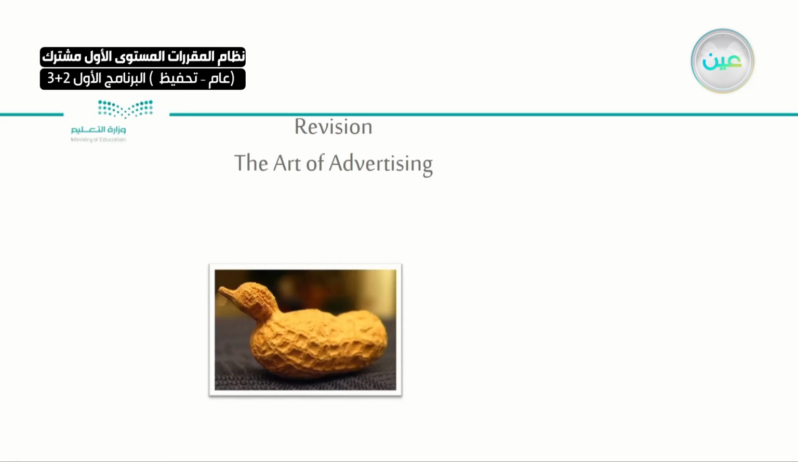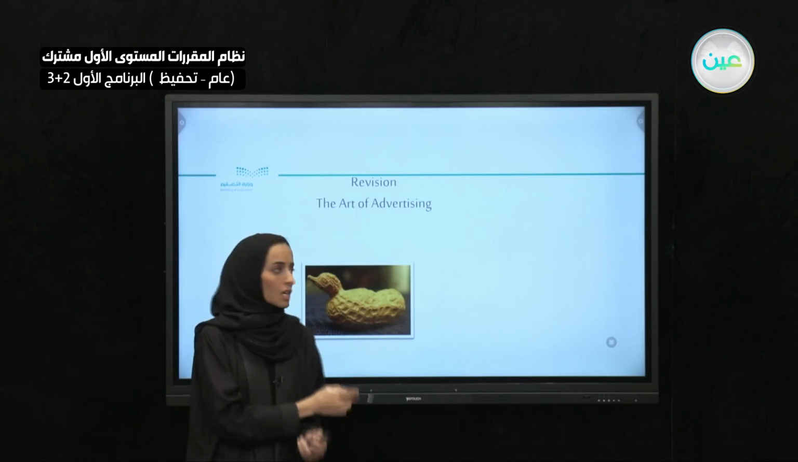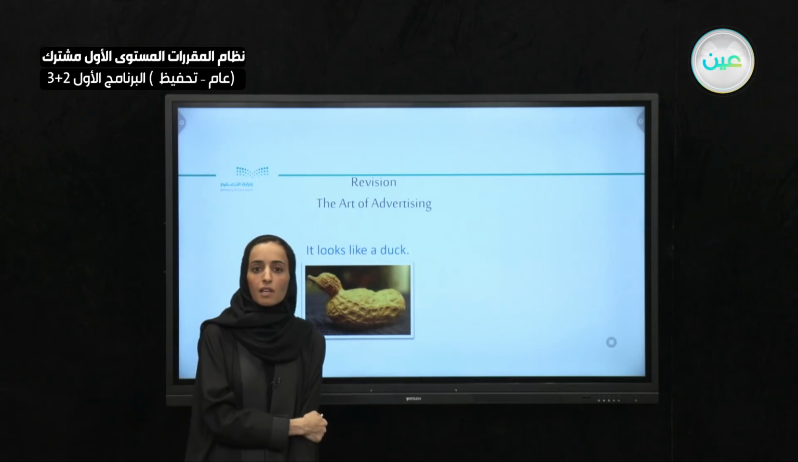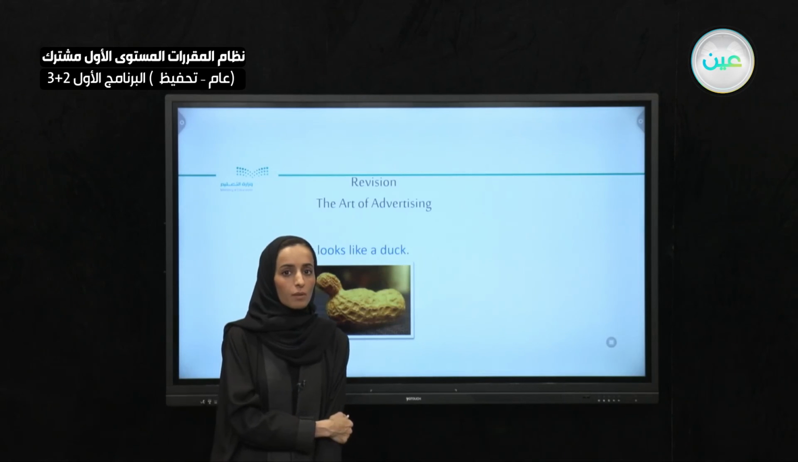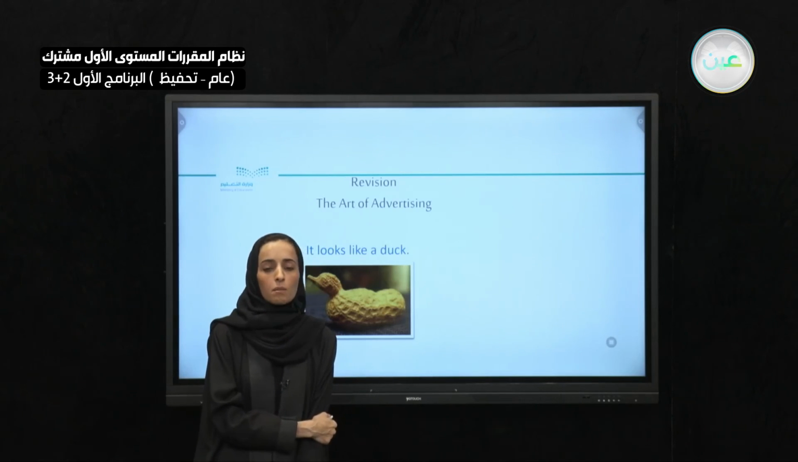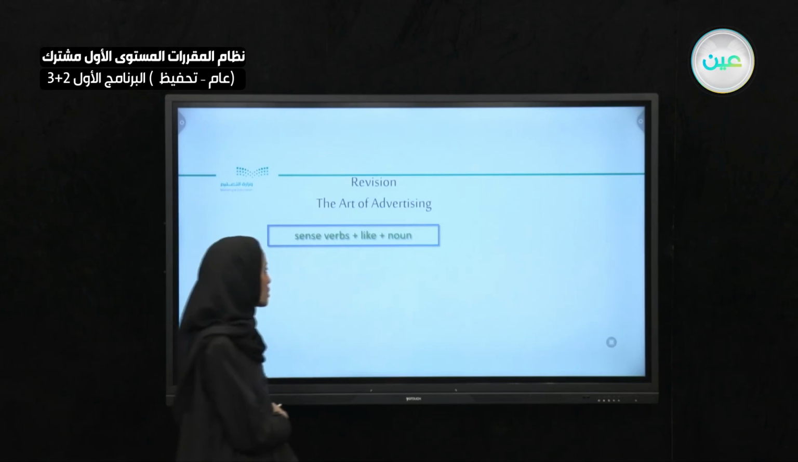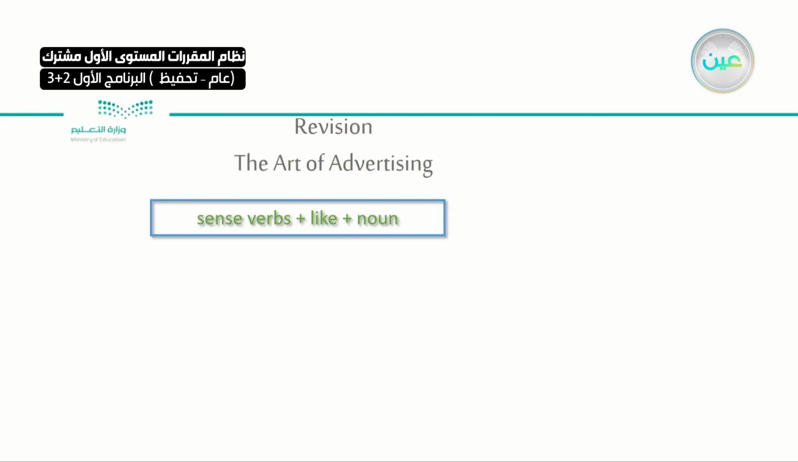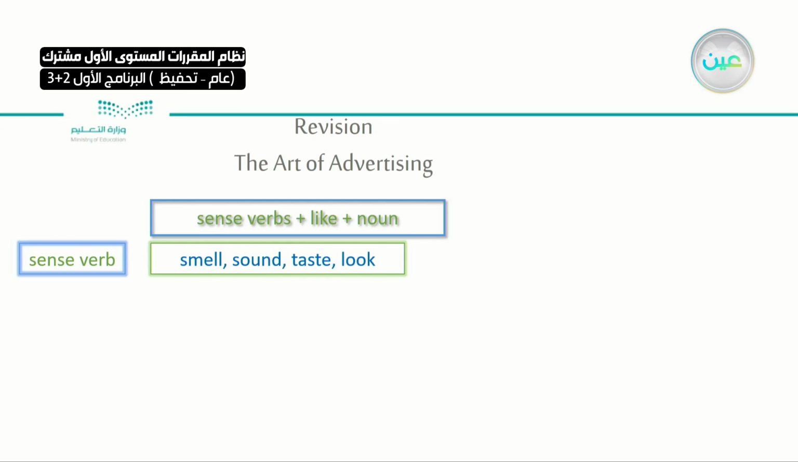So let's look at this picture. What can you see? It is a peanut. However, it looks like what? A description. You can tell it looks like a duck. But if you look carefully, you will find out that it's not a duck. It is a peanut. In this way, we can use the sense verb. Sense verb, how do you smell the thing? You describe it as something similar to the other. Sense verb like smell, sound, or taste. Like, just the word like.